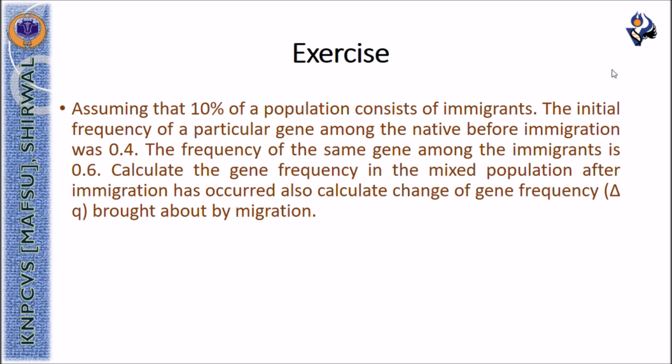The problem states, assuming that 10% of a population consists of immigrants, the initial frequency of a particular gene among the native before immigration was 0.4. The frequency of the same gene among the immigrants is 0.6. Based on this information, calculate the gene frequency in the mixed population after immigration has occurred. Also calculate the change of gene frequency, that is delta Q, brought about by migration.